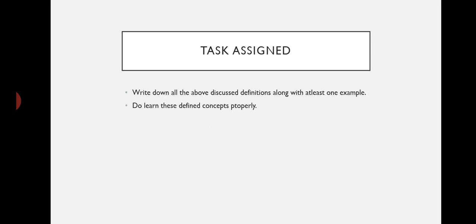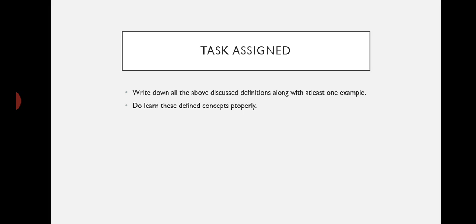Okay, we are done with the topic. Hopefully you are okay with it. Hopefully you have understood it, although we have revised it multiple times, but I didn't want to miss it out while I've started with the revision. So what's the task assigned? You'll go for all the definitions. Please write them down properly along with one example for each concept, and don't write it with closed eyes. You are supposed to learn it because it might be a question which you have to do necessarily in your paper.